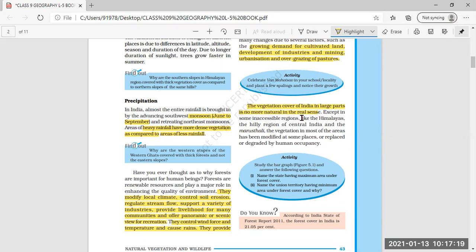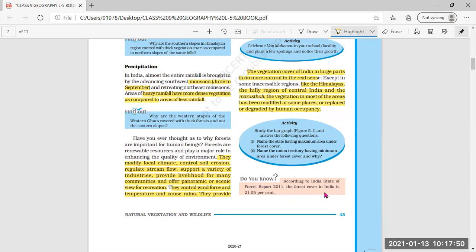In those regions like Himalayas, hilly region of central India, and Marusthali, the vegetation in most of the areas has been modified at some places, or replaced or degraded by human occupancy. That means these are the regions where humans have occupied the place where previously natural vegetation was there.